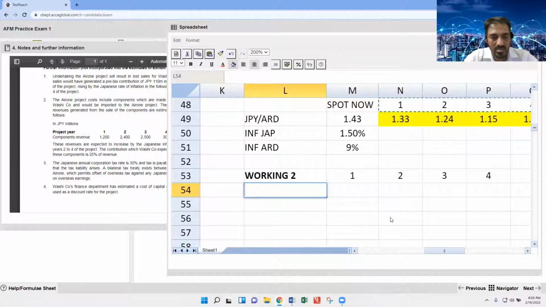Revenue. Inflation: how much is the inflation? 1.5%, and start with year 2.